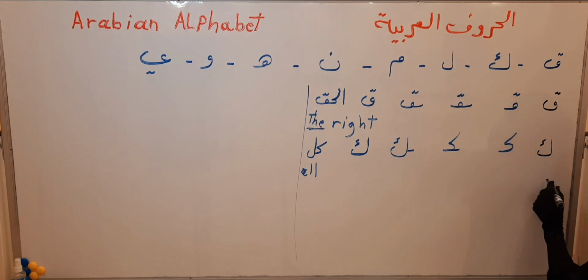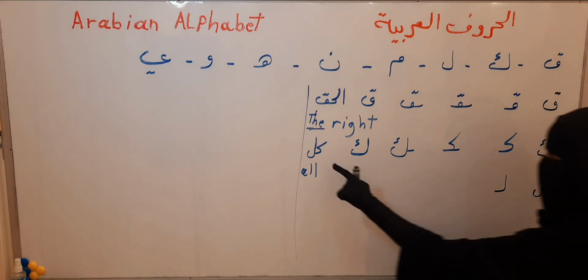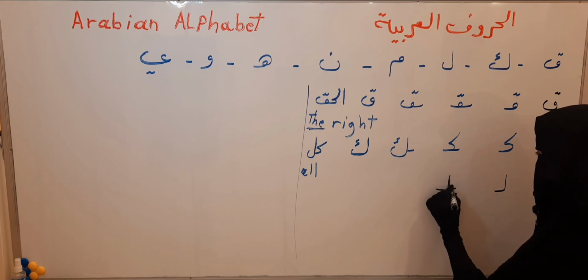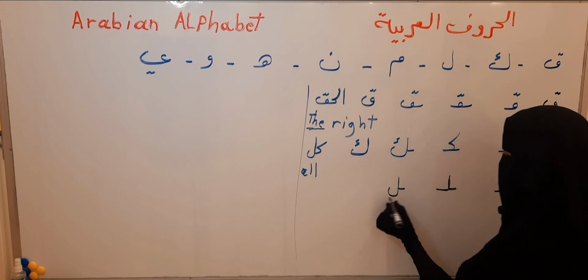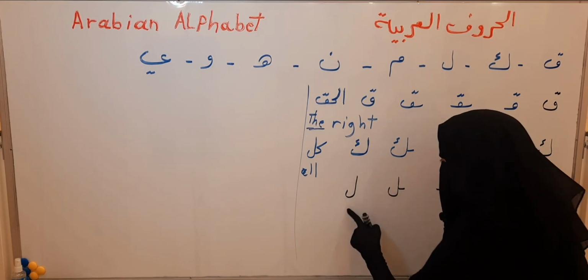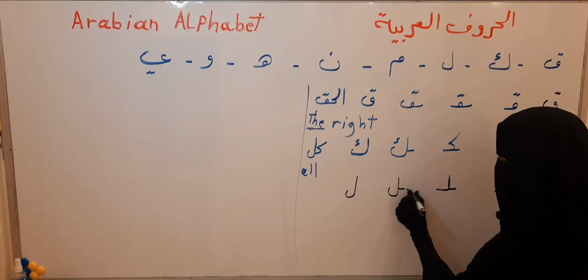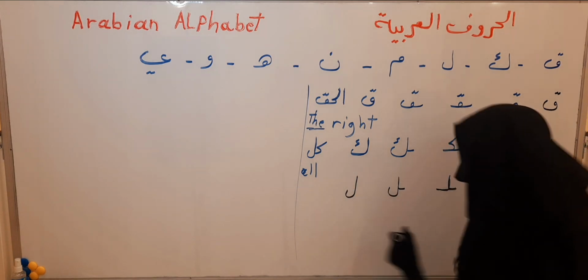Lam. Lam in the first of the word, like that. Lam in the middle of the word, like that. Lam in the last of the word connectly. Lam in the last of the word separately. Like here, kul. Kaf, like that. Lam, like that. Kul, all.